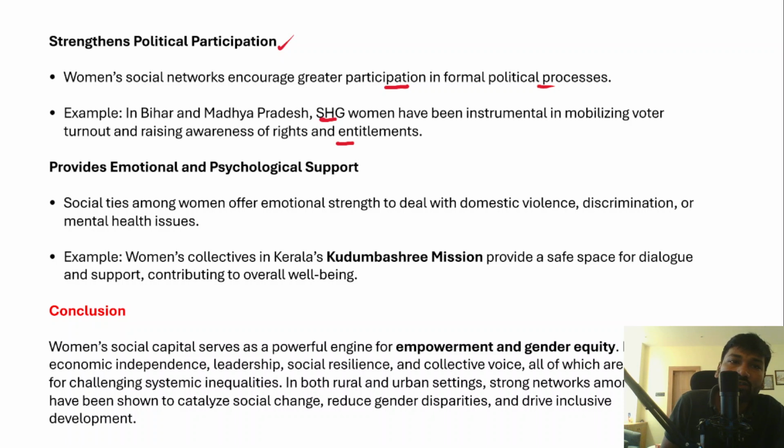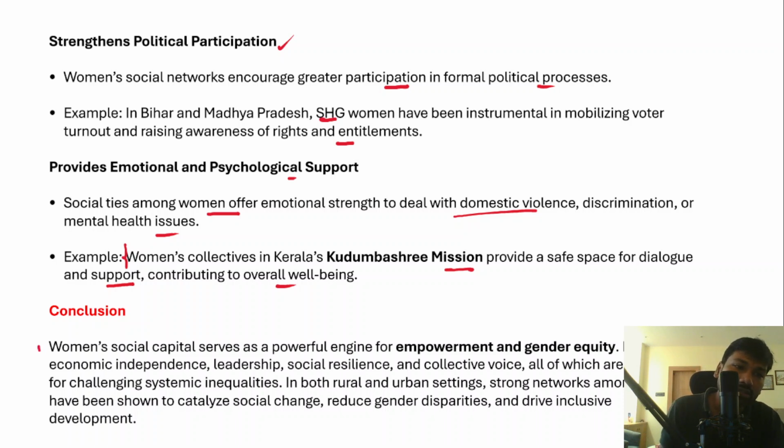And then it also provides the emotional and psychological support that is needed for the women. Right, so we are all talking about the social capital and how it ensures the emotional and psychological support, which is the need of the hour when we talk about women. Social ties among the women offer emotional strength to deal with domestic violence and discrimination or mental health issues as well. The best example was Women's Collective in Kerala's Kudumbashree mission. It provides a safe space for dialogue and support, contributing to the overall well-being of women.